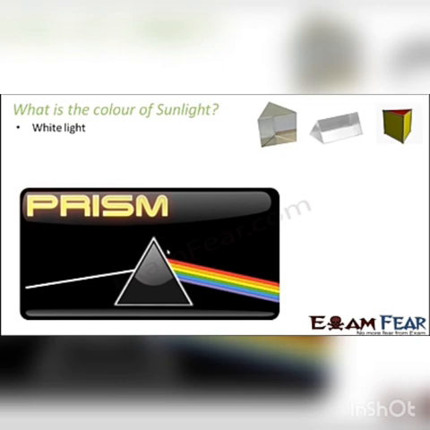So here you can see the pictures of a prism. This is how it looks. If you take a prism and make sunlight pass through it, the sunlight, which normally looks white to us, splits into 7 different colors when passed through the prism. So this shows that sunlight is composed of 7 different colors.